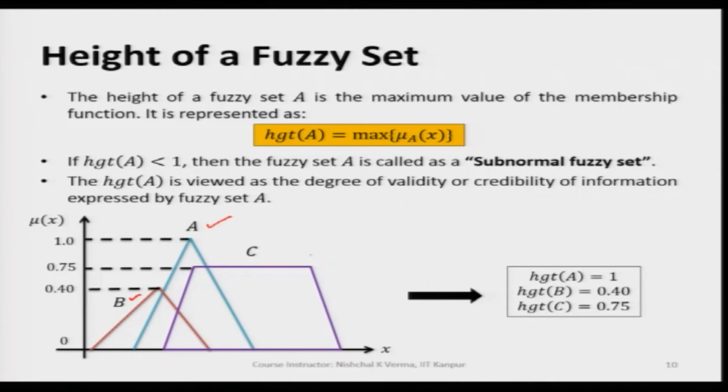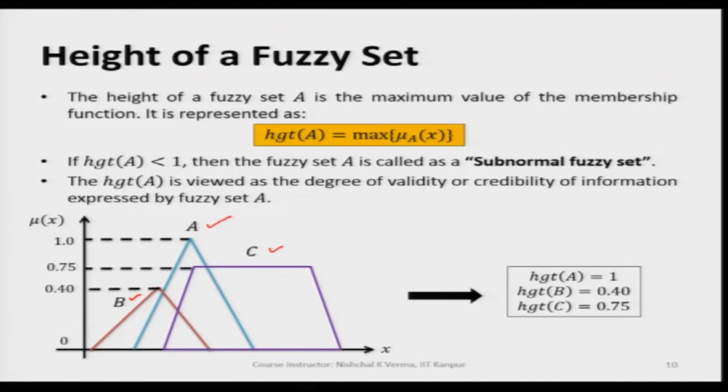This is fuzzy set B, this is fuzzy set C. So, A is represented by the blue line, B is represented by the red color, and C is represented by the violet color. If we talk of A, we clearly see that the highest value of membership goes till 1.